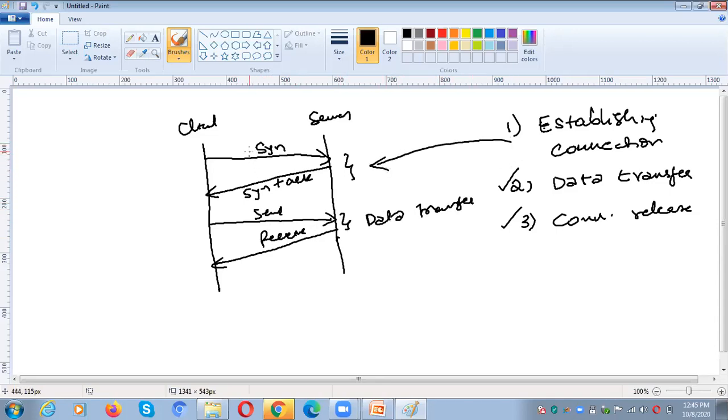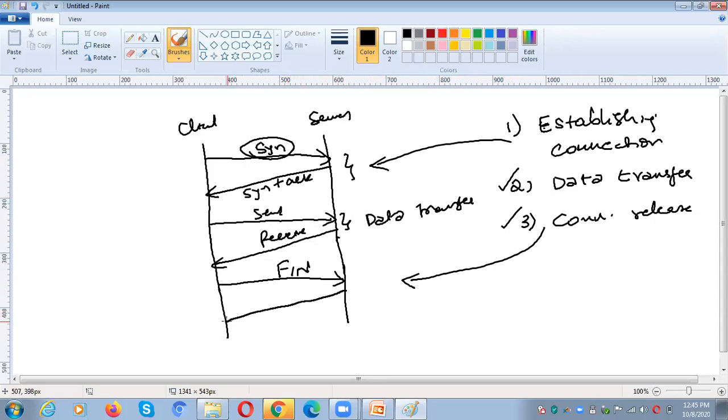For establishing the connection, we need to use SYN. Once the data transfer is over, we need to release the connection. In order to release the connection, the client has to send a request called FIN. Again, the server will send back FIN plus acknowledgement.